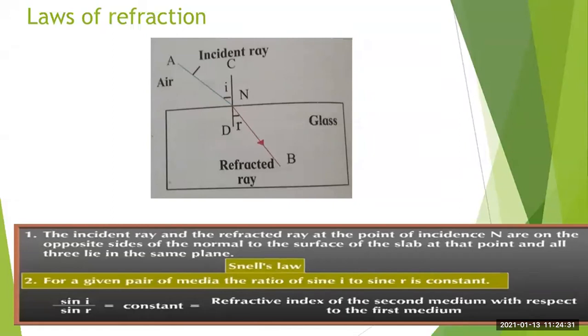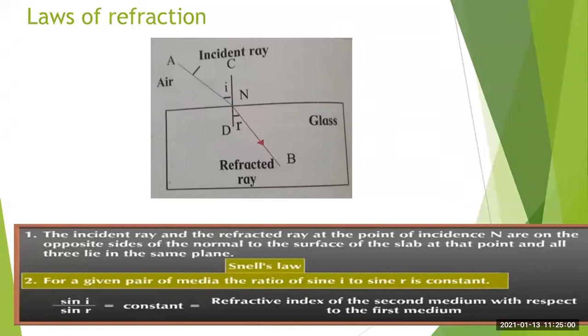Okay, so what are the laws of refraction? Let us see. The incident ray and the refracted ray at the point of incidence N are on the opposite sides of the normal.